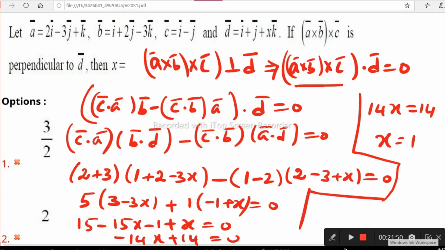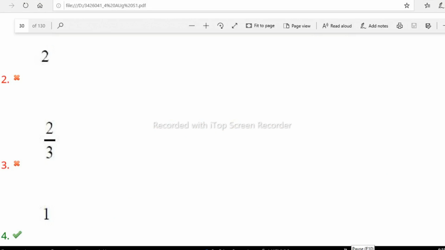I have already made videos on the dot product in vectors, about 5 to 6 videos. Please watch additions of vectors as well as the dot product, it is compulsory. If you watch them, you will know how to focus on your final paper. x equal to 1 is not there in the first two options. Now what are the next two options? Yes, 1 is given as the fourth option. So option number 4 is the correct one for this question.